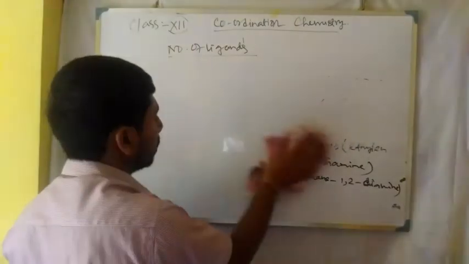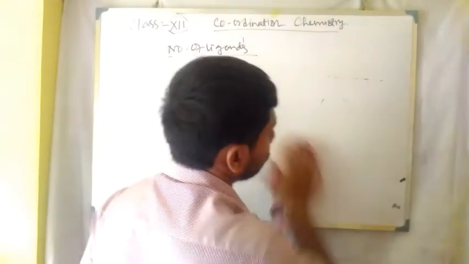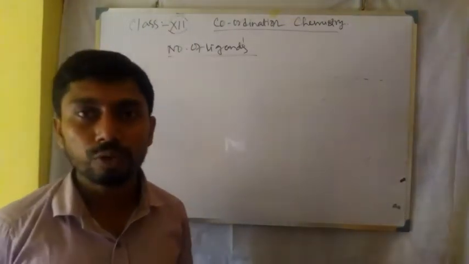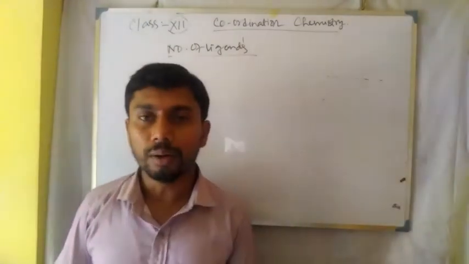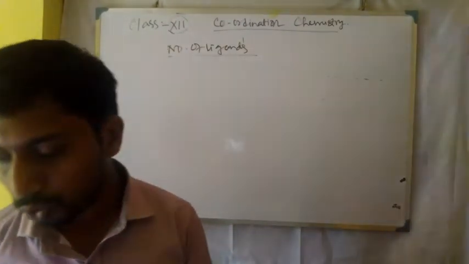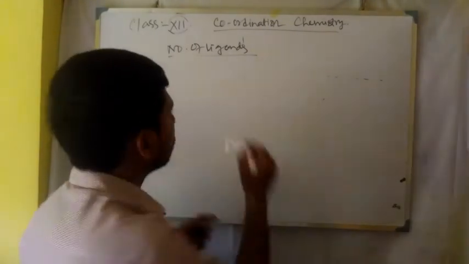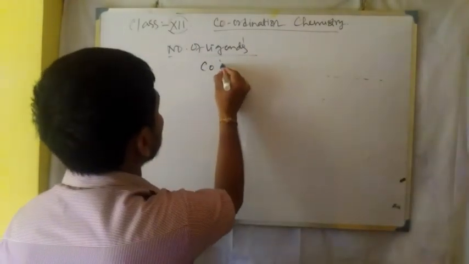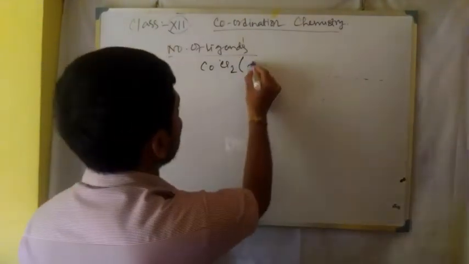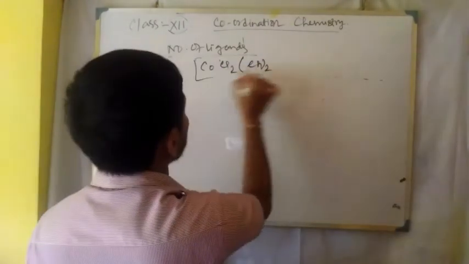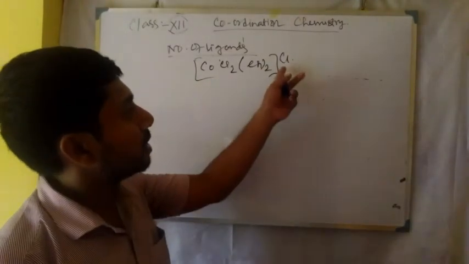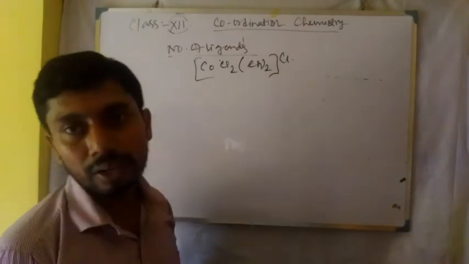I am writing down the representation. There are two kinds of nomenclature: one is from the symbol or formula to nomenclature, and another is from the nomenclature to formula. So first of all we go with formula to nomenclature. [Co(en)2Cl2]Cl. Now first of all, identify that there is a chloride at the outer sphere,